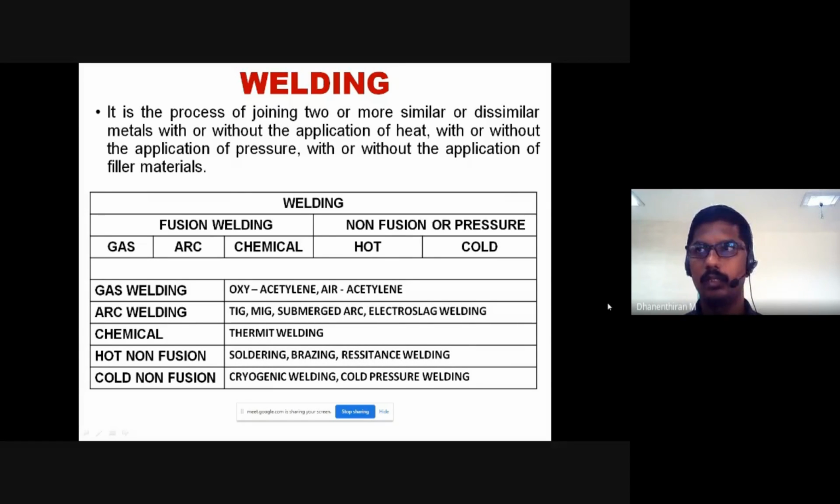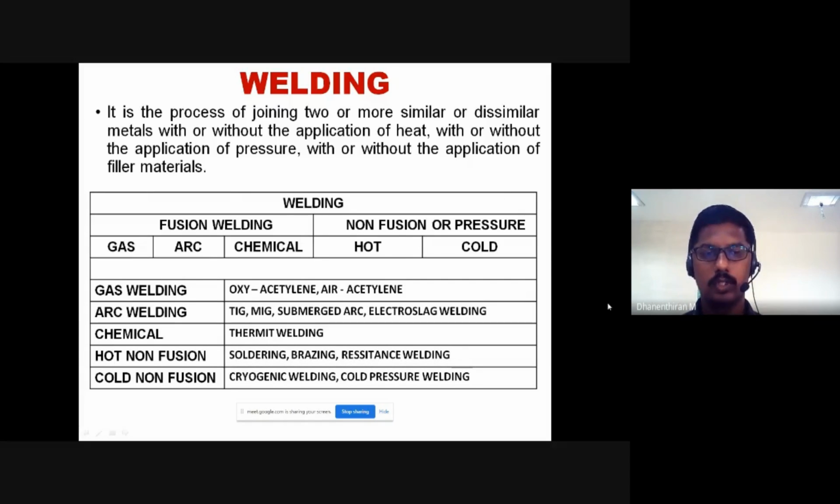It can be subdivided into two: one is fusion welding, and the other is non-fusion or pressure welding. Fusion welding is subdivided into three types: gas welding, arc welding, and chemical welding. Non-fusion welding is subdivided into two: hot and cold welding.